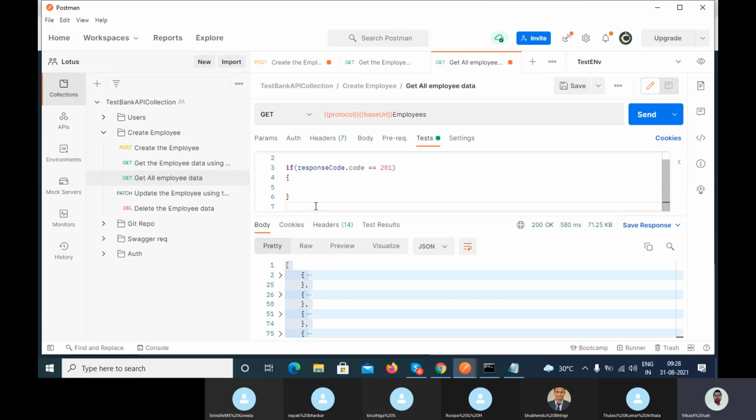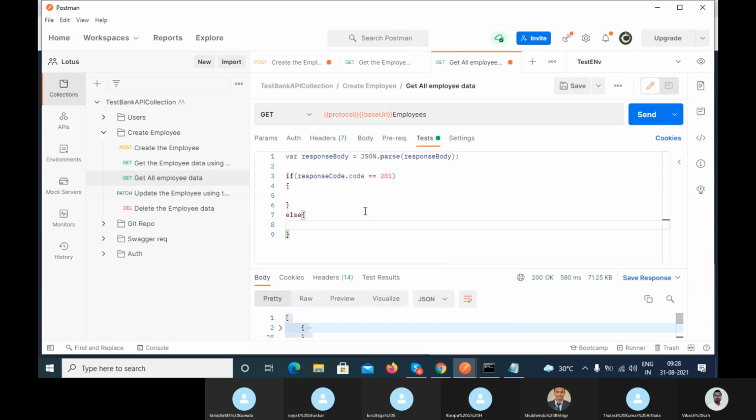Now let me write the else part. If it is 201, I want to print the message like test users able to fetch the data successfully.